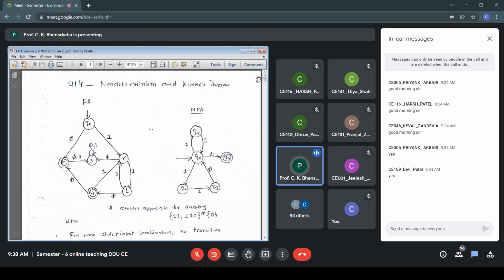So now let us keep aside this 11 in the RE. Now I'm focusing only on 110. So 110 star, it means any number of times the repetition of the pattern 110 and then ending with 0. So let me see 110. So Q0 R T U handles this 110 for the first time. Q0 to R, that is 1, R to T is second one, T to U 0. So that is handled, 110 is handled for the first time between the states Q0 R T U.